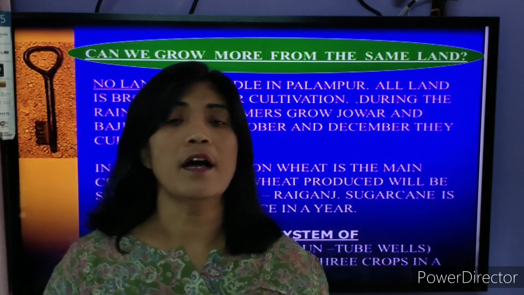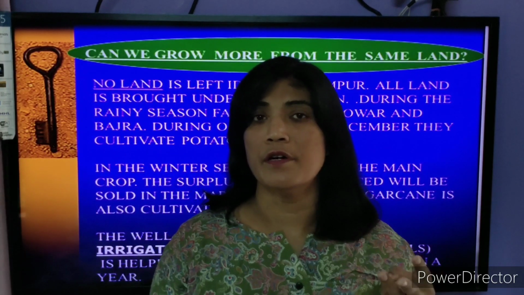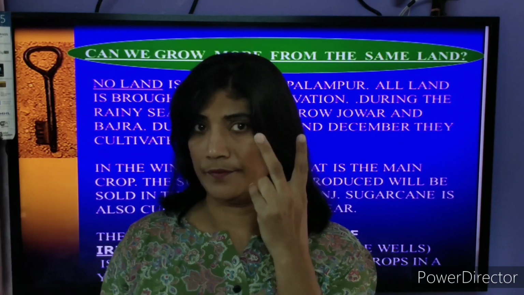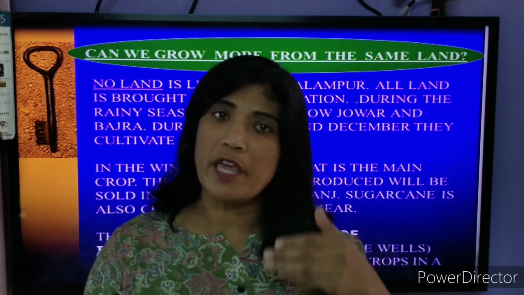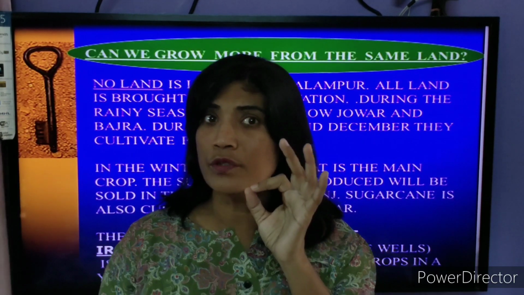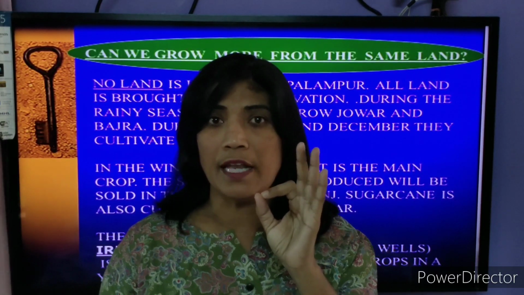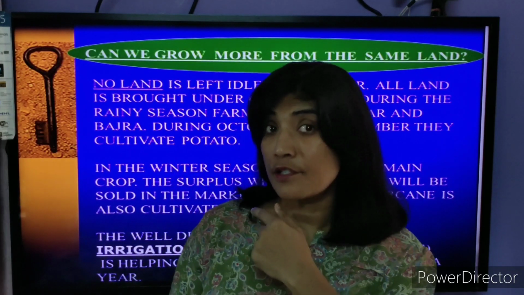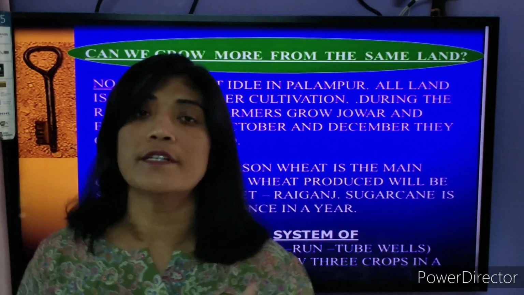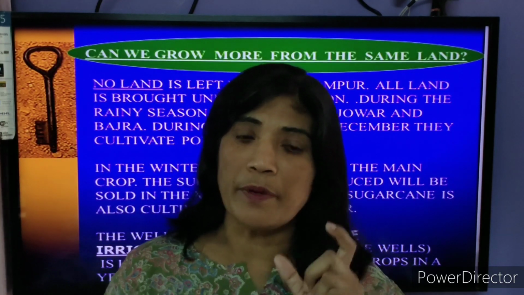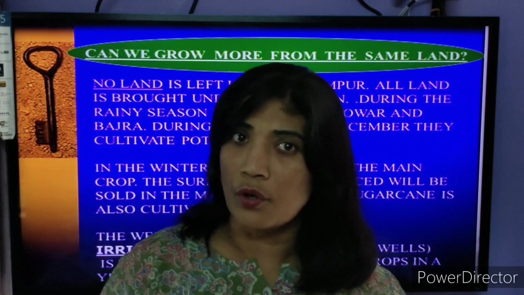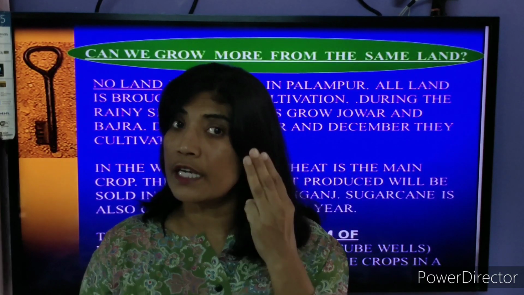But in India, we have some farmers who just grow 2 crops in a year. To make them aware of how they can make the best and judicious use of the land, this story is created, and this story is narrated by Gilbert Etienne, that the people living in Palampur can grow 3 crops in a year.